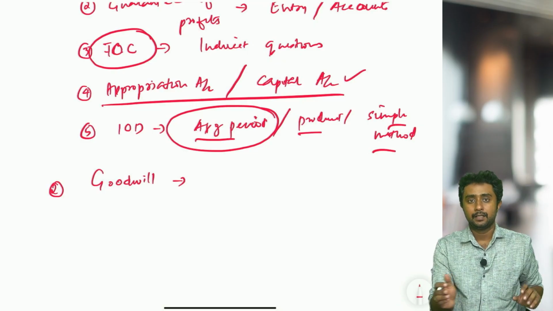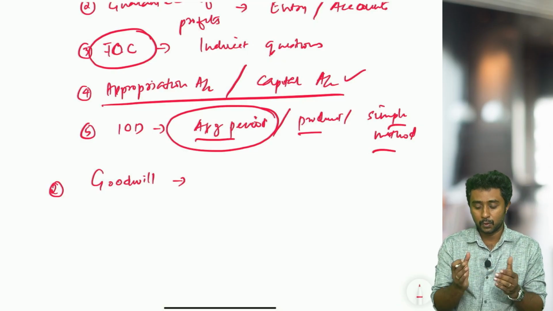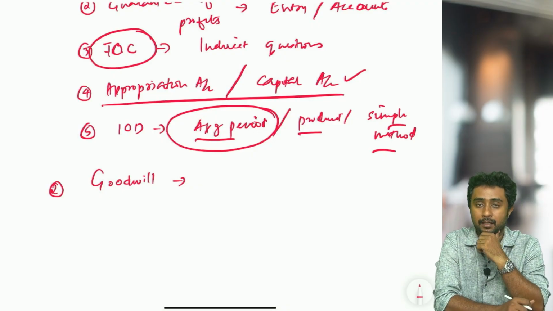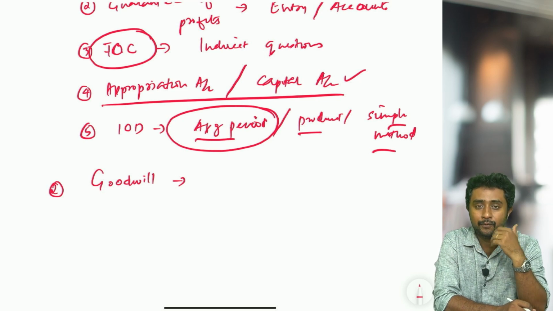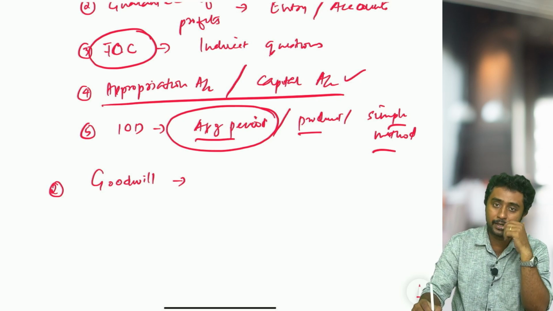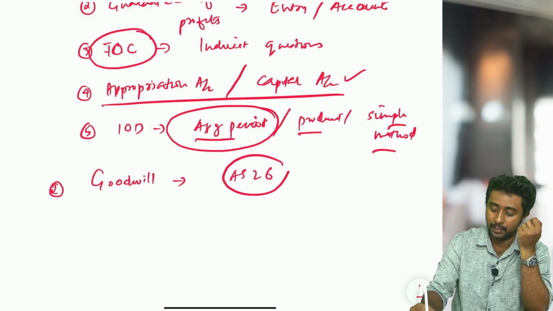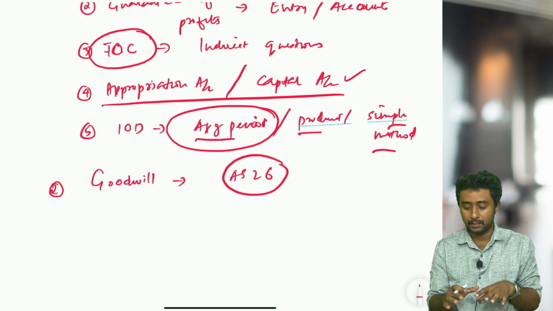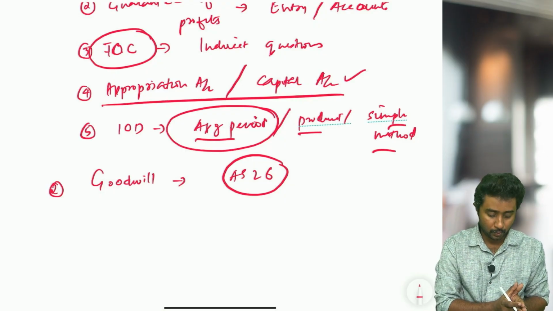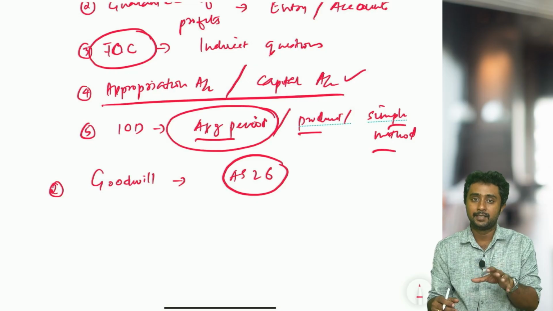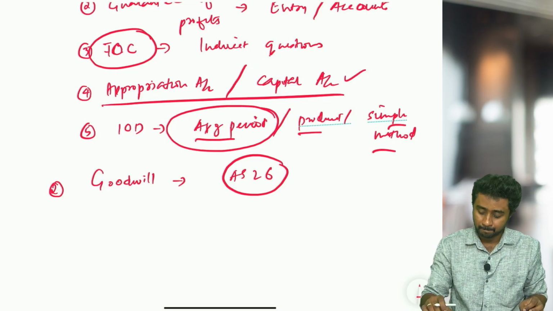Goodwill, when you are reading, you just go through the theory part of goodwill. What is goodwill? Then how many types of goodwill are there? You know, purchased goodwill is there, self-generated goodwill is there. Then what are the factors affecting goodwill? Which accounting standard is related to recording of goodwill? Accounting Standard 26. Remember all these basic things when you are going through goodwill calculations. Whenever you come across any question about goodwill, all these theory topics should come to your mind.